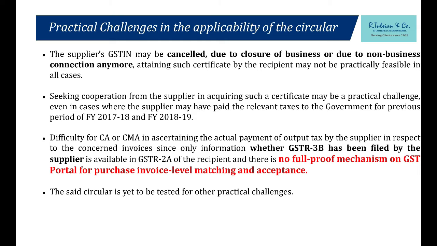Secondly, with CA sir, in the sane mind, without checking the books of the supplier, whether he's actually made the payment to the government, he is going to put his signature. Very risky. Very risky. He's going to put his signature, oh, the supplier has actually paid to the government and supplier has given the supplier availability, all that fine. But he's made the payment. He's filed his 3B, but do we know whether he's made the payment actually or not against my supplier? No, we don't know. It's very risky.